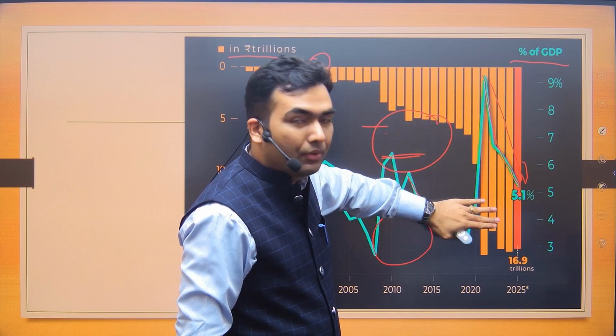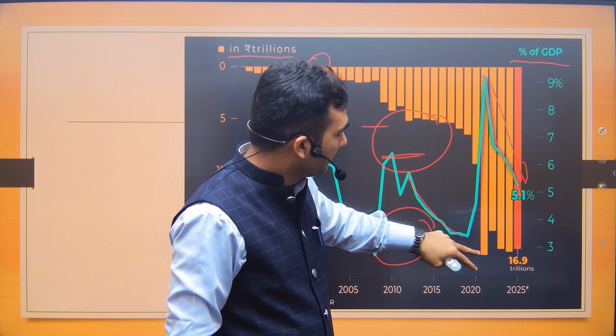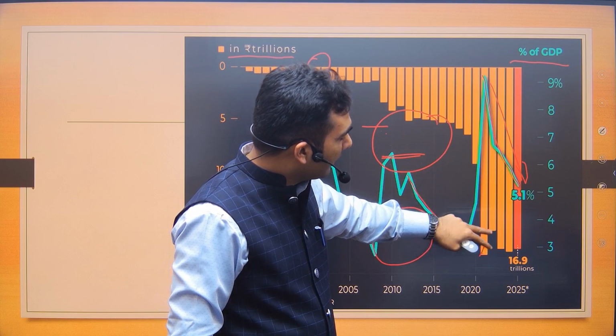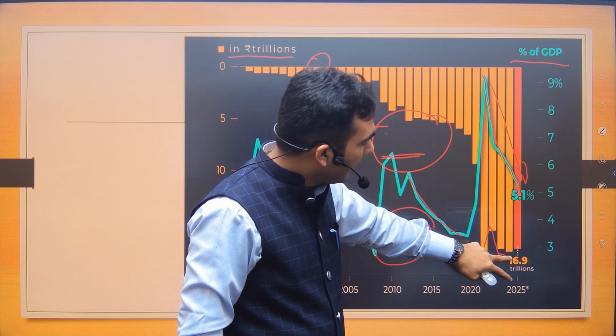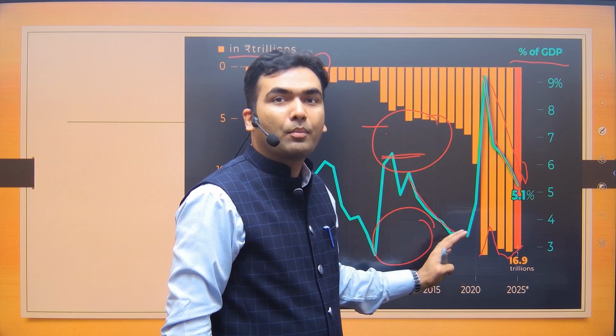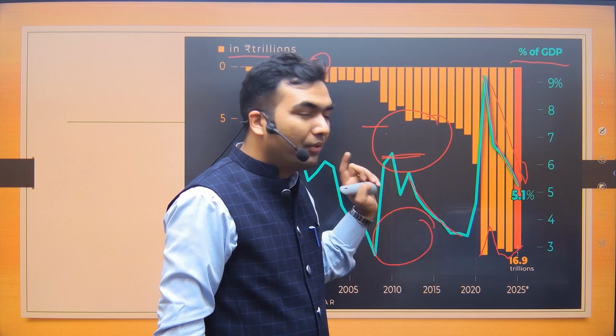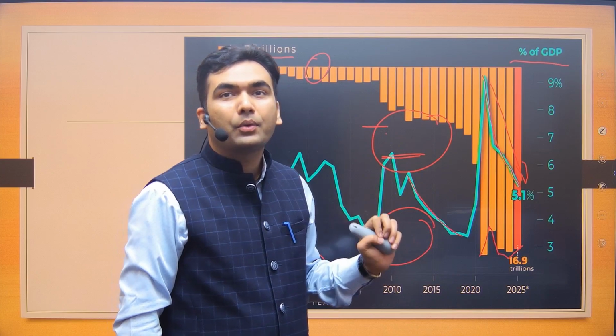Here this is negative, so the smaller the graph, the better it is. A small amount of borrowing is this. So this is a reduction in borrowing. Then there is an increment in borrowing. There was a slight increment last year, and this year we are expecting to reduce the amount of borrowing by the government.